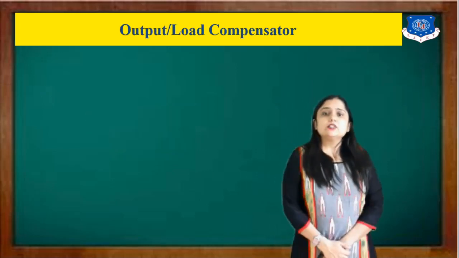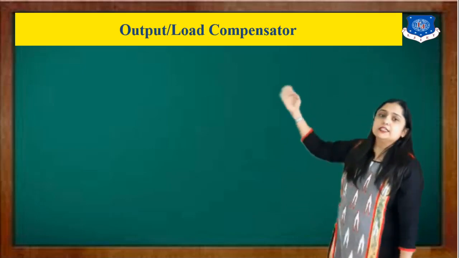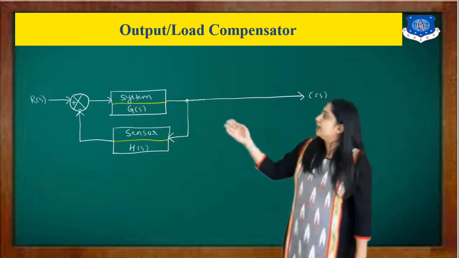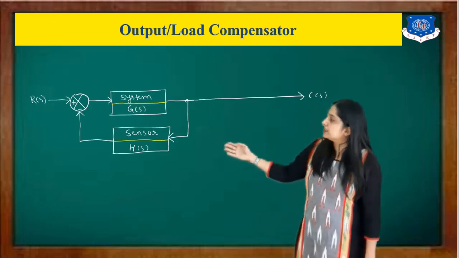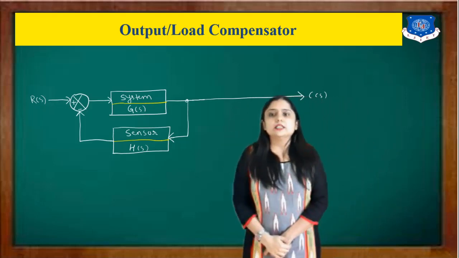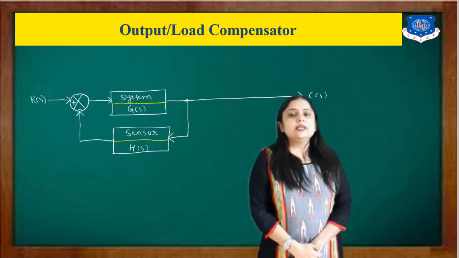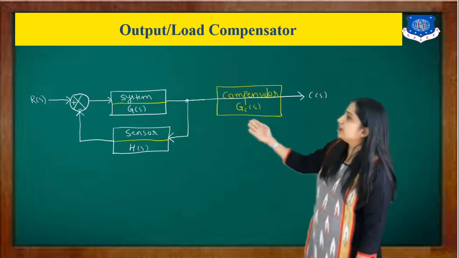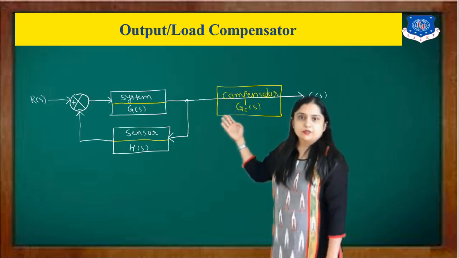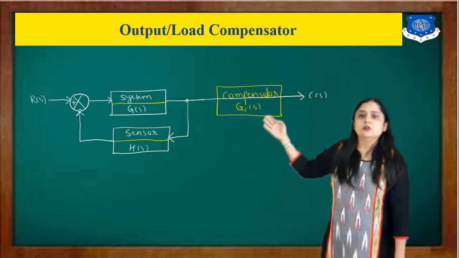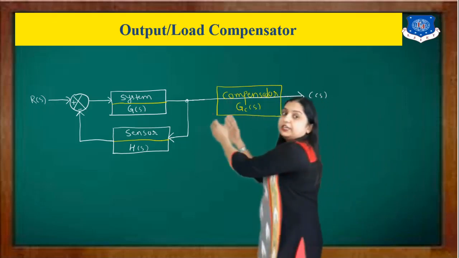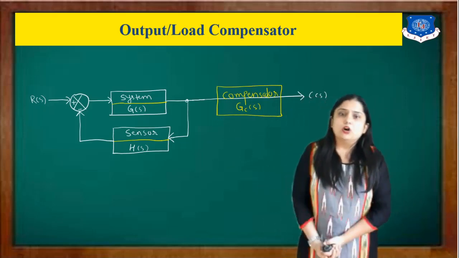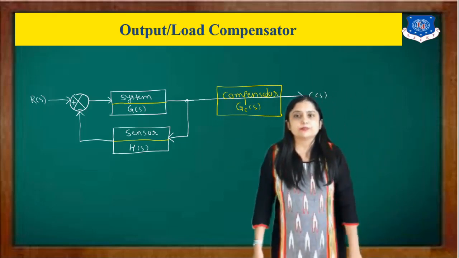Now next, what is it? It's an output, or we can say it's a load compensator. So our diagram is the same. Here I have a system, then I have a sensor, and then here it's an input and output. The name suggests where I have to add that compensator. The obvious answer is at the output side, or we can consider that as a load. So after our system, we need to add our compensator. So this is known as an output, or we can say a load compensator.